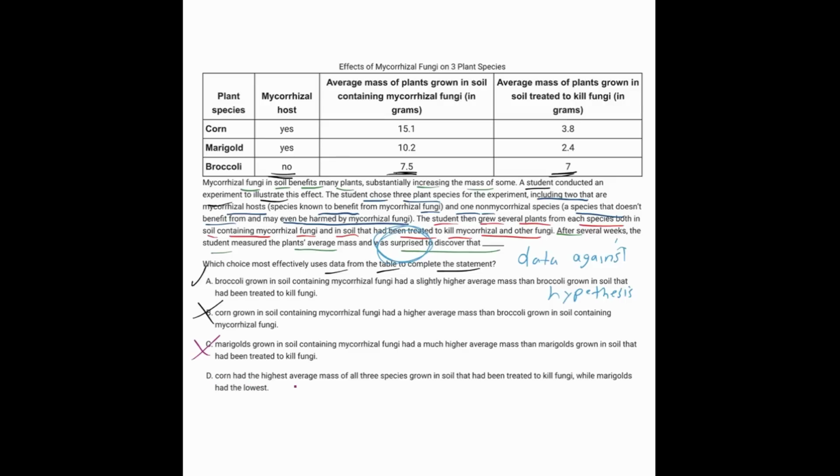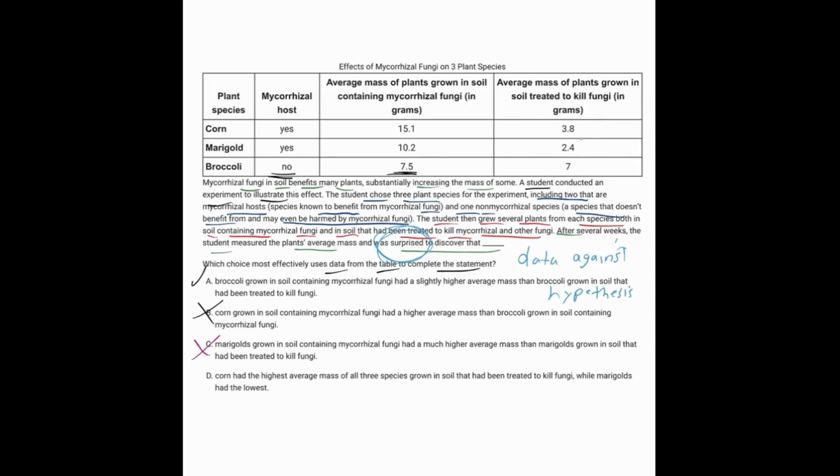And D, corn had the highest average mass of all 3 species in soil that had been treated to kill the fungi, while marigolds had the lowest. Well, we're only comparing the ones that were grown in the soil that kills the fungi. And it's factually incorrect to say that the marigolds had the lowest. Actually, no, that is factually correct. 1 second there. But yeah, back to my first point.